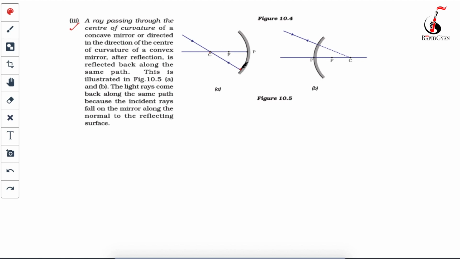So after reflection, it's going back in the same direction, because see beta, in this case, this is the normal. Okay, suppose this is the normal. So if any light ray comes along this normal, after reflection it will go back, na? So the same thing will happen. I've told you that every normal will pass from the center of the curvature. So this is nothing but the normal of this mirror. So any light ray going via normal will reflect back on the same path. Same thing will happen for the convex.